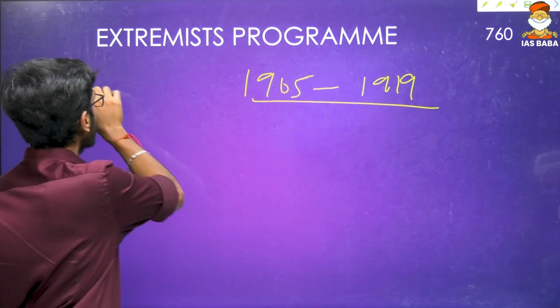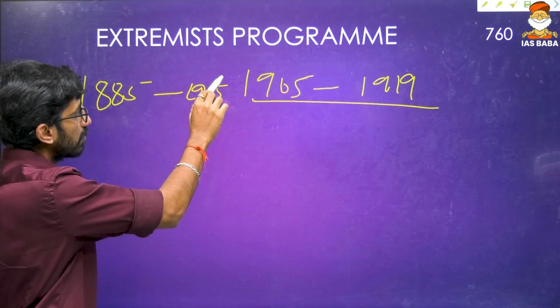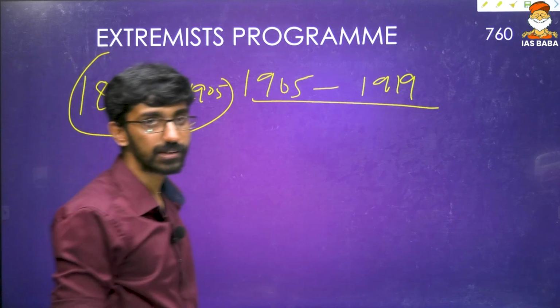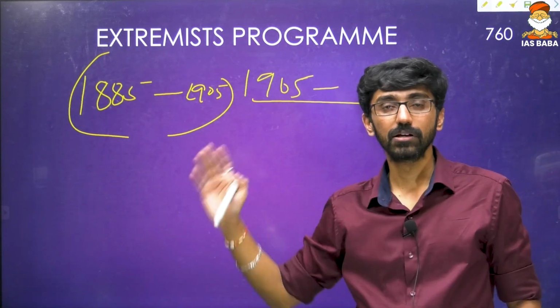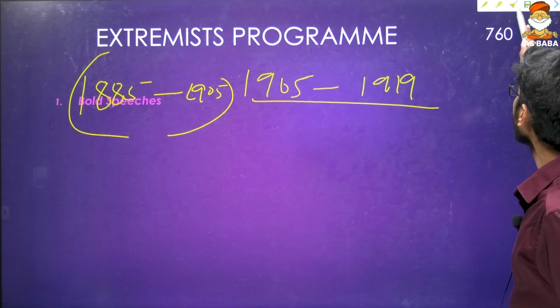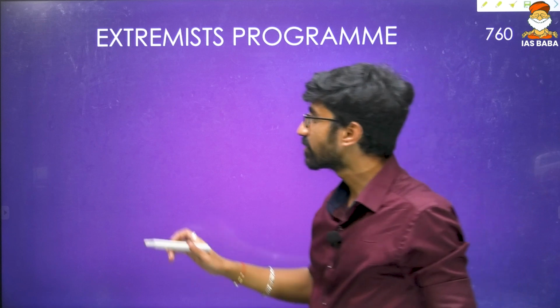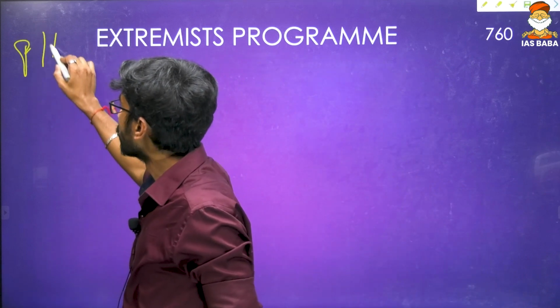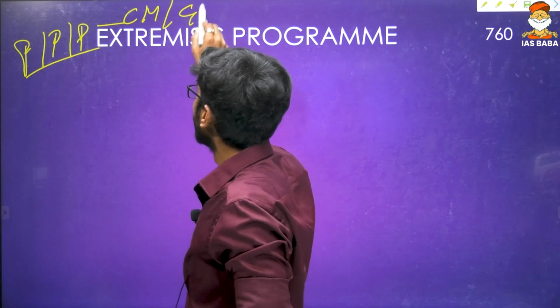The moderate phase we discussed included the establishment of the Indian National Congress, William Wedderburn, the Indian National Social Conference, Kane, and Dadabhai Naoroji. That formulated the moderate phase. Now we are coming to the extremist program. What is the extremist program? First we need to understand the moderates' program. Moderates are very simple: prayers, petitions, and protests, constitutional methods, gradualism.